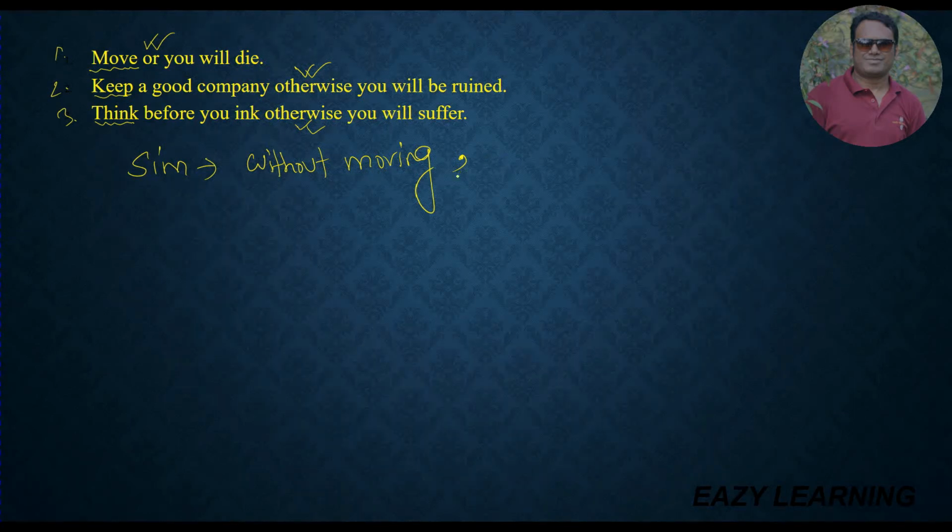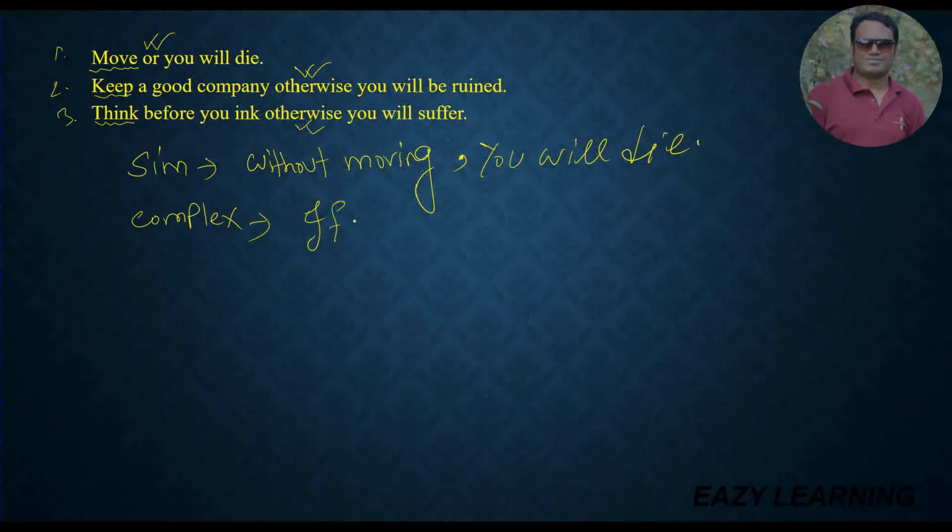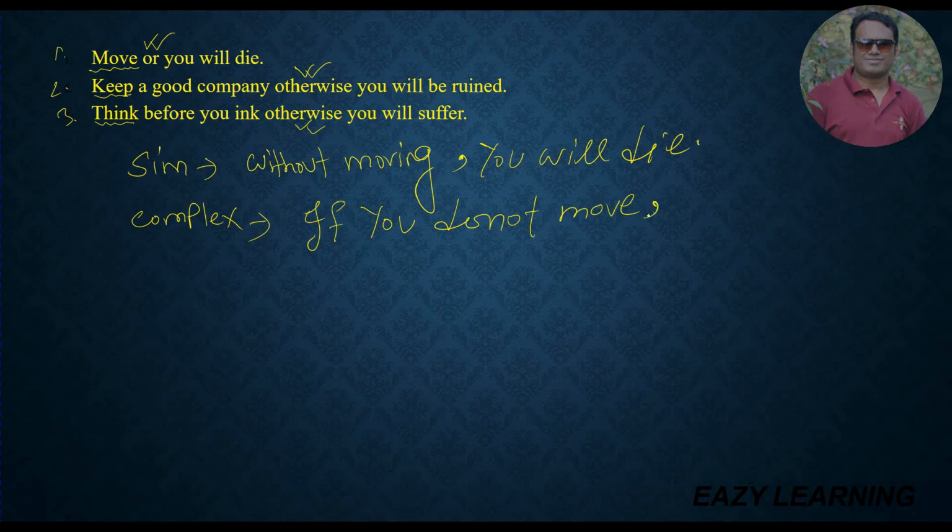I have to use comma, then I have to write the second sentence, you will die. So dear students, you have understood how I have changed the simple sentence. If you want a complex sentence, then you can write at first if, then subject you, then do not. If you do not, then you have to write the verb. If you do not move, comma, second sentence, you will die.